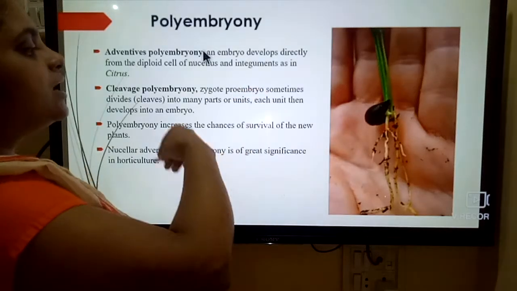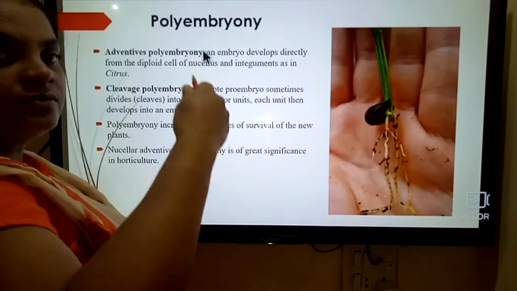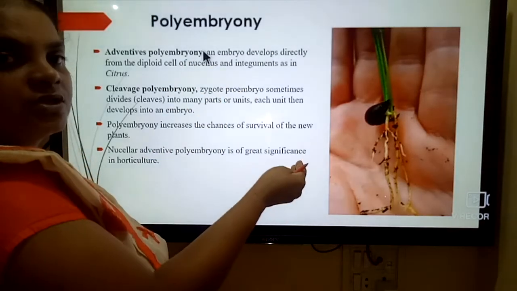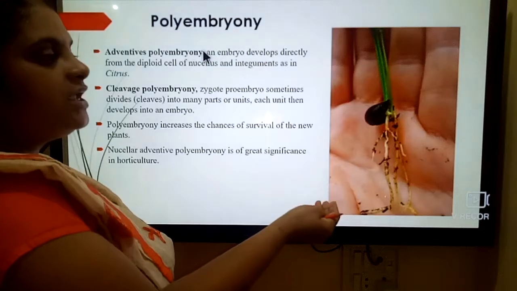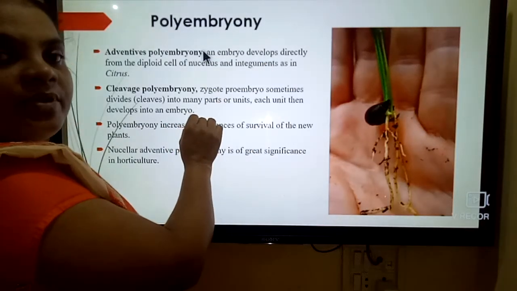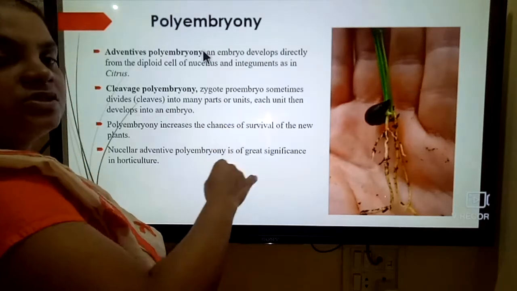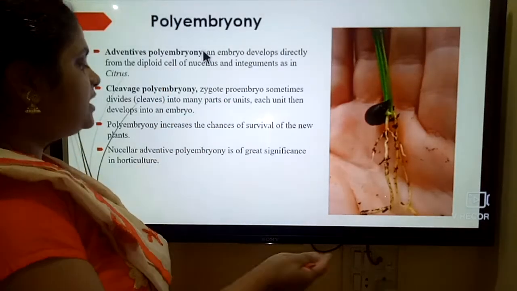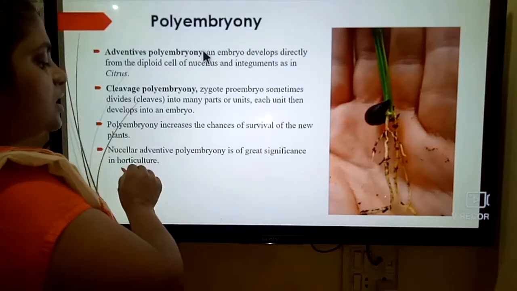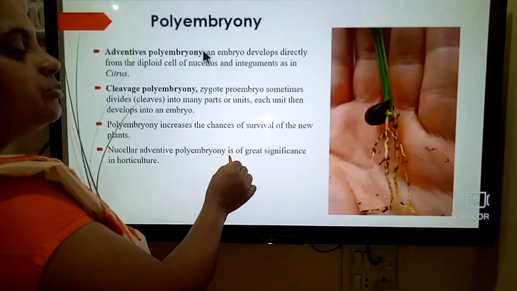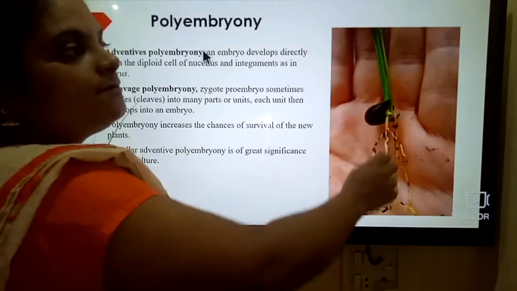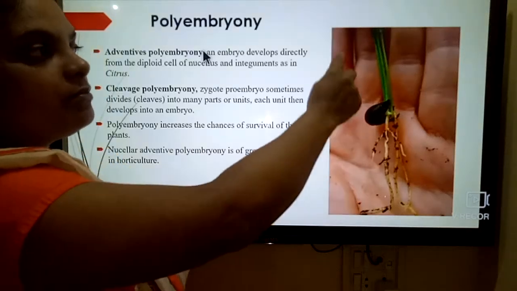That zygote undergoes many cleavages and forms many parts, and these many parts undergo development into embryos. So polyembryony increases the chances of survival of the new plant, and nucellar adventive polyembryony is of great significance in horticulture. Here it helps to develop the plant.